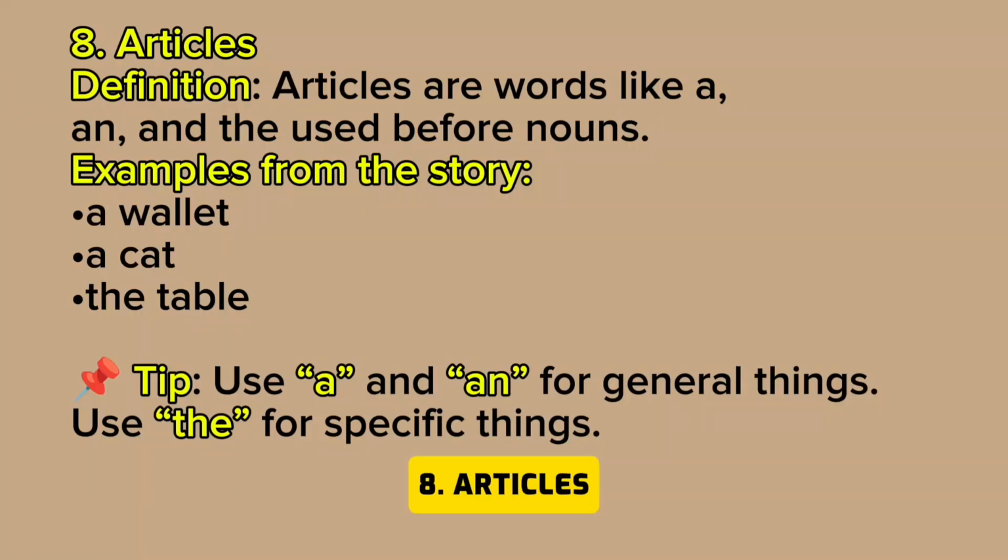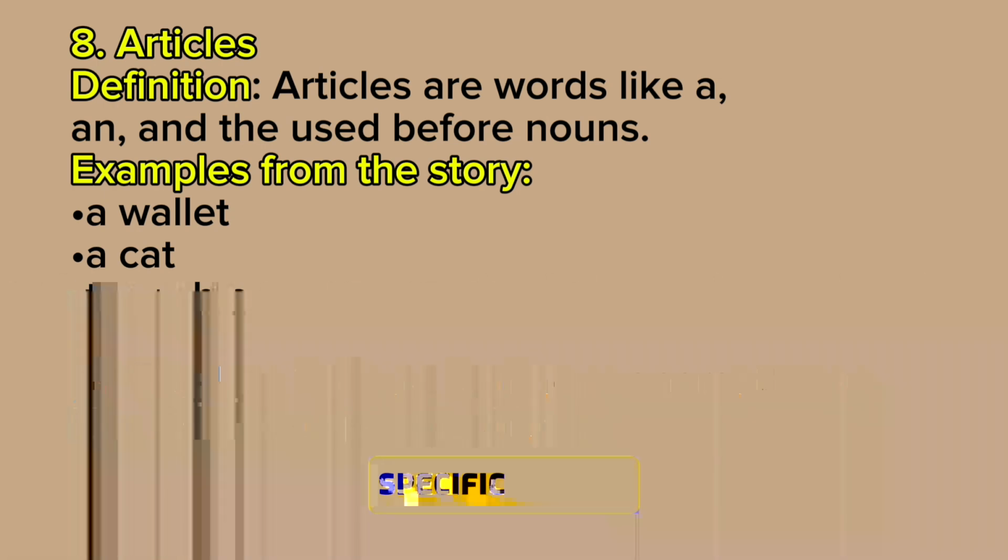8. Articles. Definition: Articles are words like a, an, and the, used before nouns. Examples from the story: a wallet, a cat, the table. Tip: use a and an for general things. Use the for specific things.